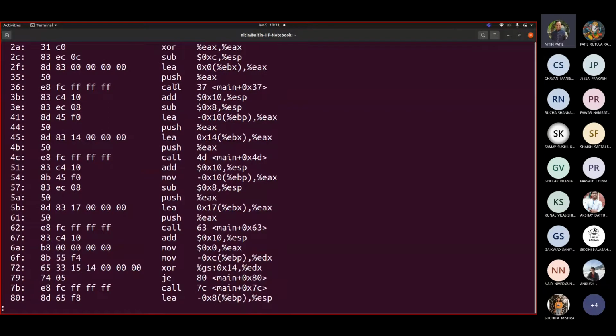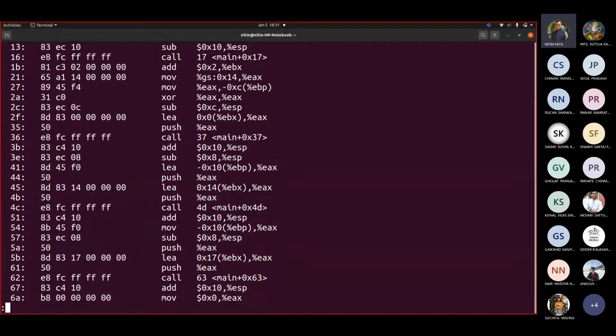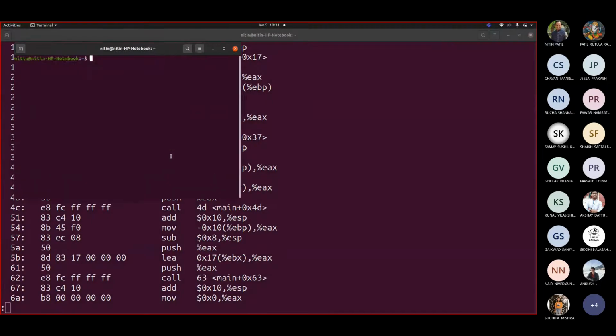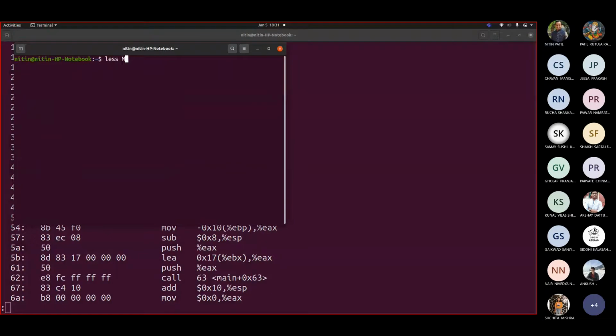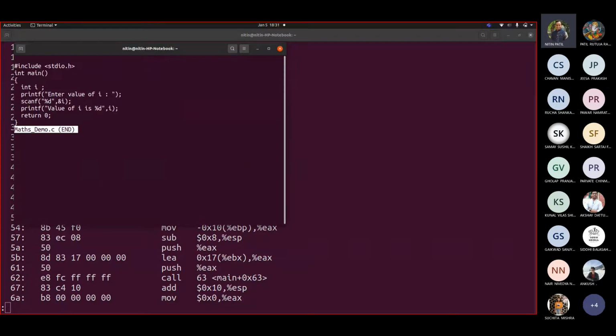There are two printf calls and one scanf call. Call number 1, call number 2, call number 3. Can you see 3 calls? They are for printf, scanf, and so on. There seems to be one more call. Let me open another window. You can see how many function calls there are, 3.